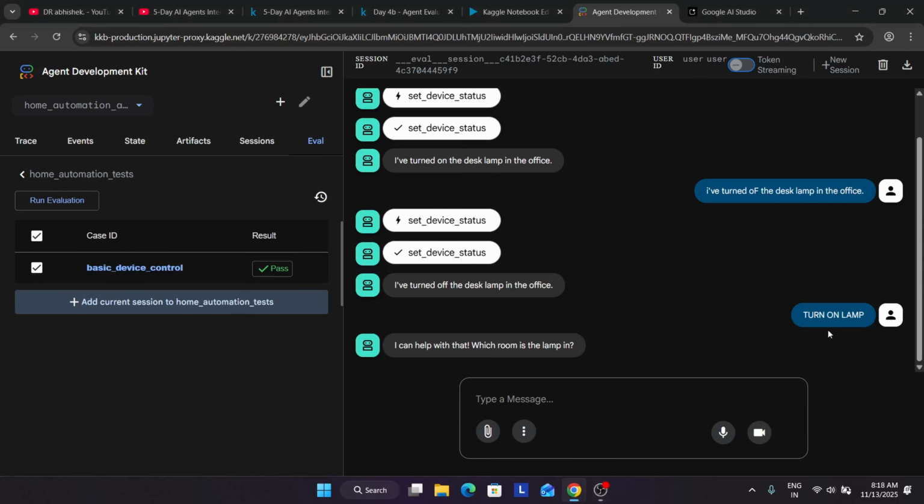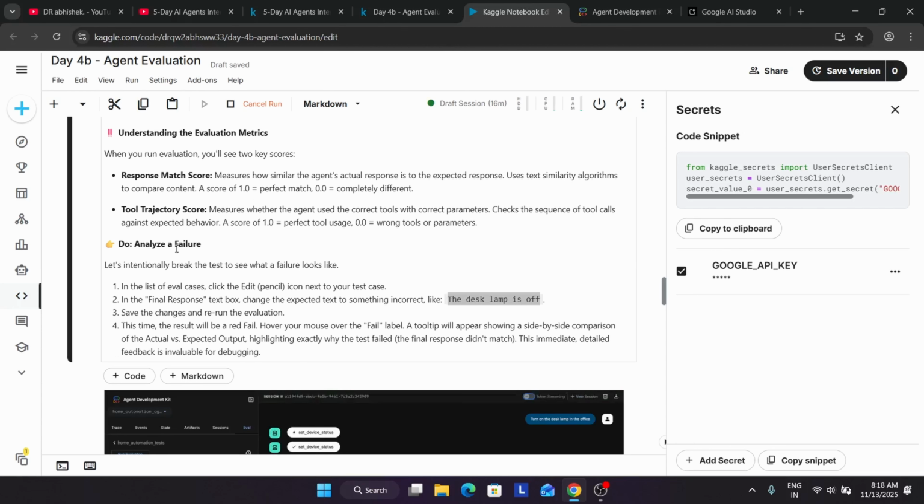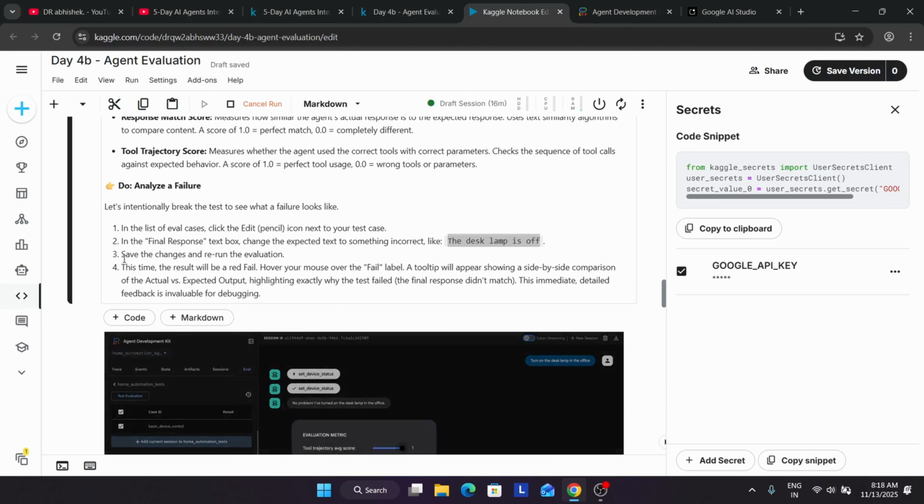So if we run this prompt, you can see that I can help with it, which room it is. It's just giving a random response over here. It's not working. So here you can see we have analyzed the failure and we have fixed it. Here you can see that the final response says that the desk lamp is off.